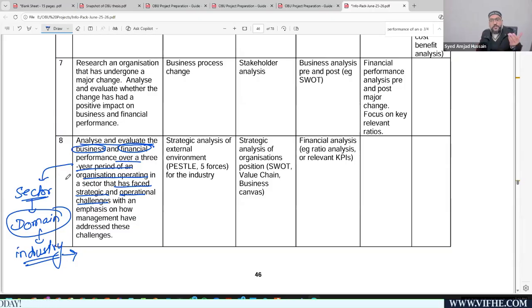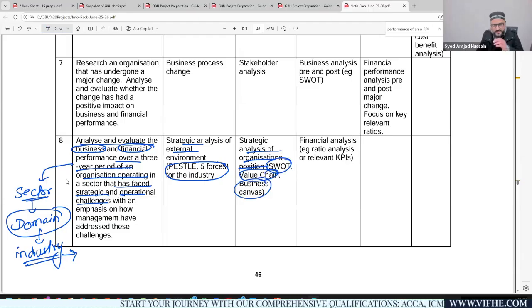So the competitor company is analyzed in the same way. Again, you need to do the same. For strategic analysis of the external environment, you should be using PEST or PESTEL or Porter's five forces model. For strategic analysis of an organization's position, you can use SWOT analysis, value chain, or business canvas model. Same thing. And for financial analysis you would apply either ratio analysis or relevant KPIs, right? So these are the ideas that you can use. So topic 4, topic 5, and topic 8, these 3 topics are much more related to ratio analysis.